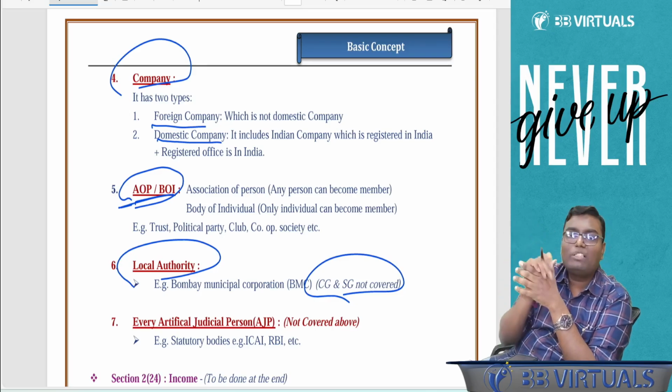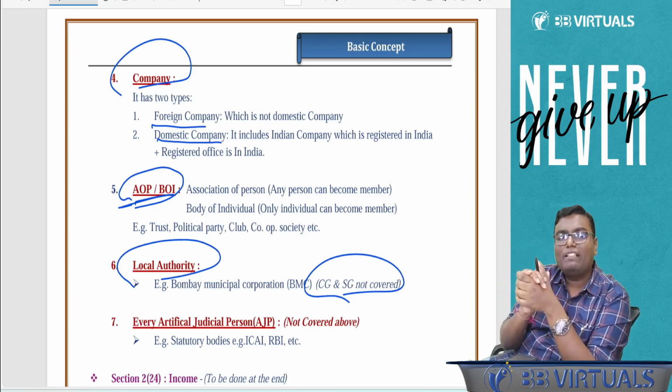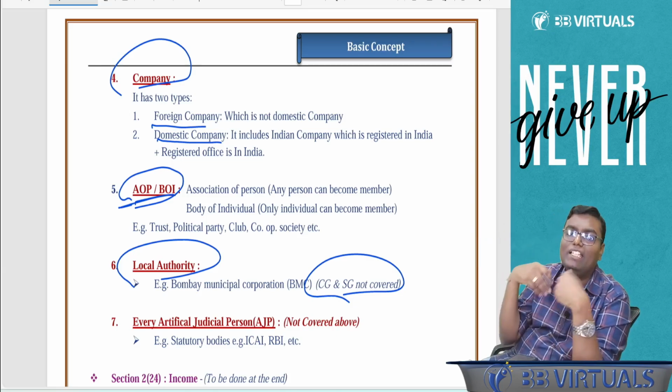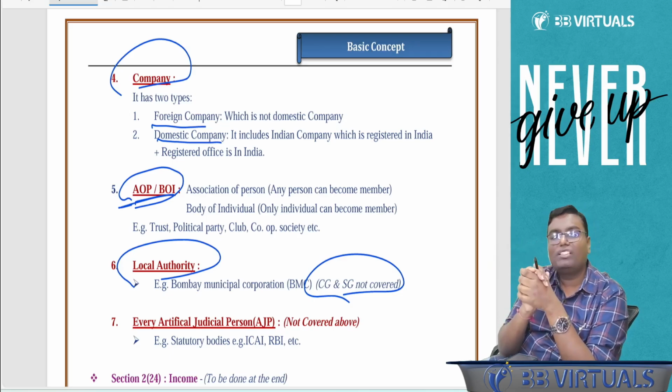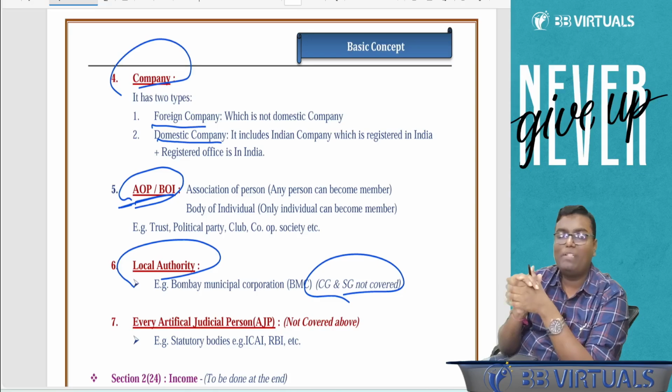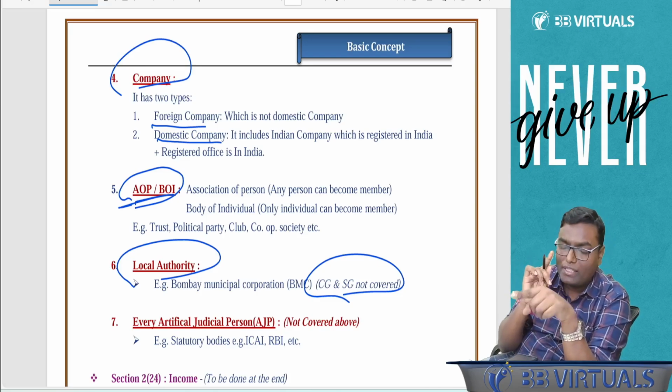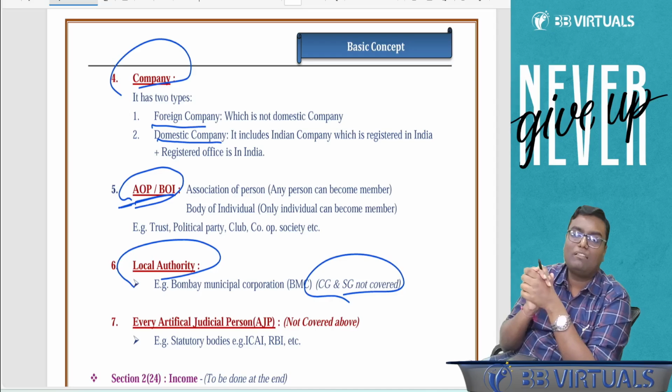So let's say Gujarat government is earning some profit, no tax is to be paid. Tamil Nadu government is earning some income, no income tax is to be paid because they are not a person, they are not covered by the charging section. The Income Tax Act is not applicable to them. But if some municipal corporation is earning some income, they are supposed to pay income tax because local authority is covered by the definition of person.